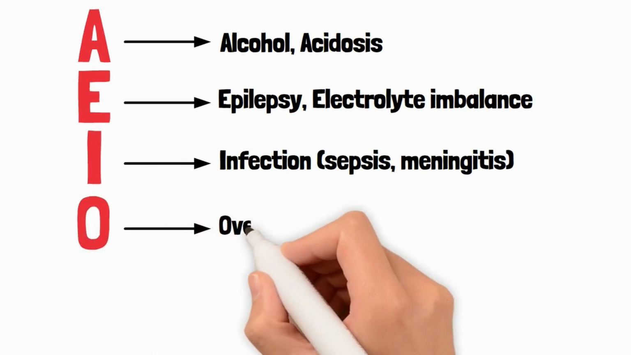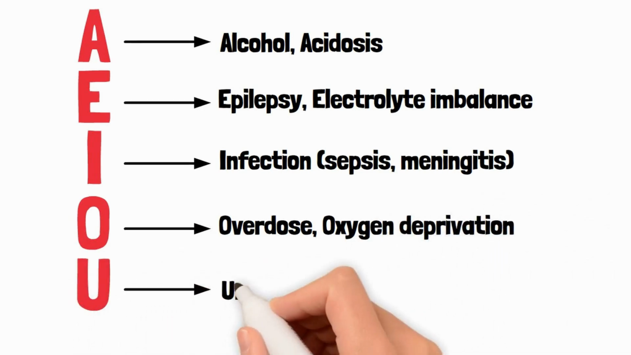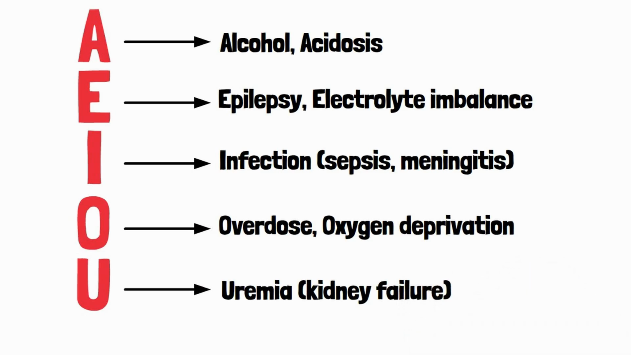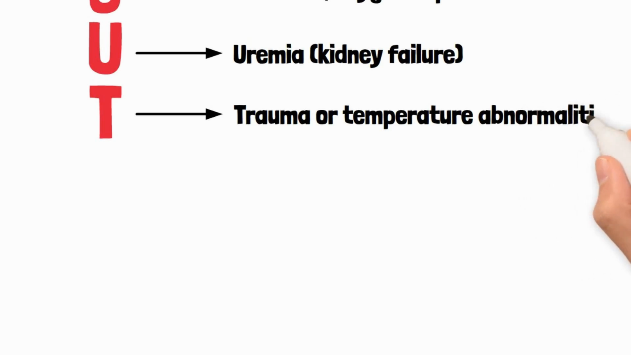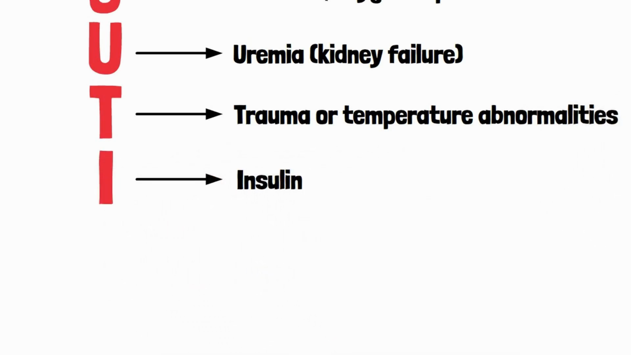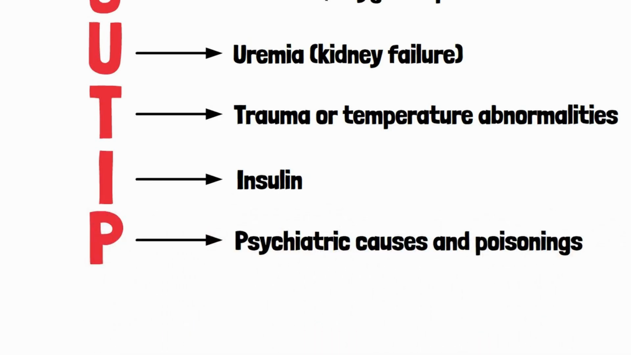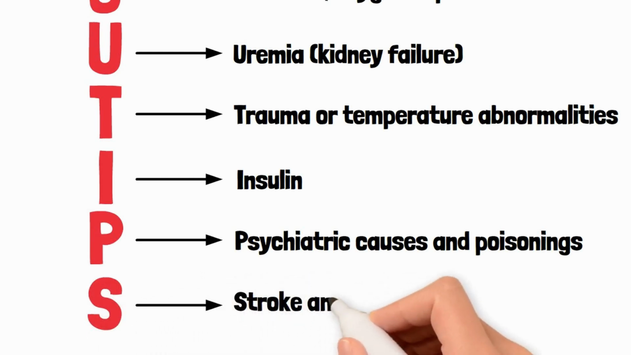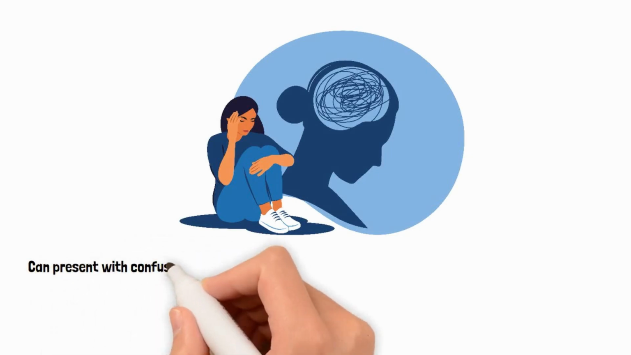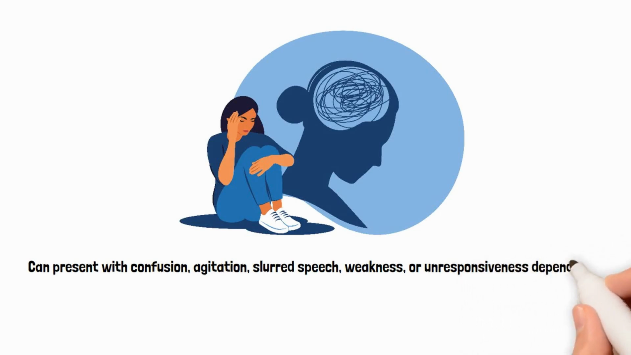O is for overdose or oxygen deprivation. U is uremia, often from kidney failure. T is for trauma or temperature abnormalities. I is for insulin, which reminds us about hypoglycemia and diabetic ketoacidosis. P is psychiatric causes and poisonings. And S is stroke and shock. Patients with altered mental status can present with confusion, agitation, slurred speech, weakness, or unresponsiveness depending on the cause.